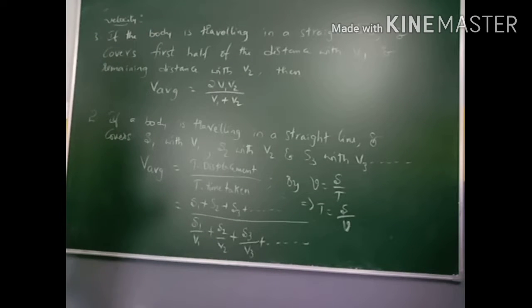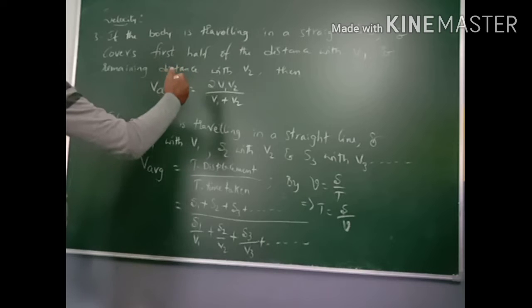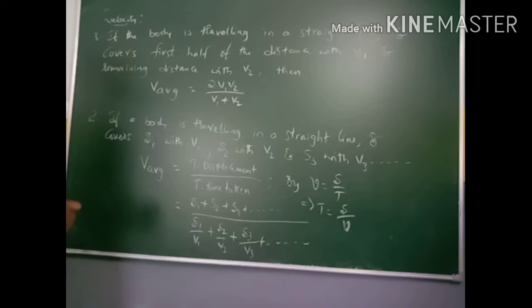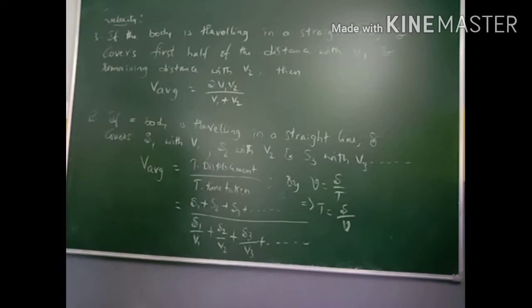This formula is applicable when the body covers half of the distance with v1 and the remaining half of the distance with v2 velocity. Then v average is equal to 2v1v2 by v1 plus v2.